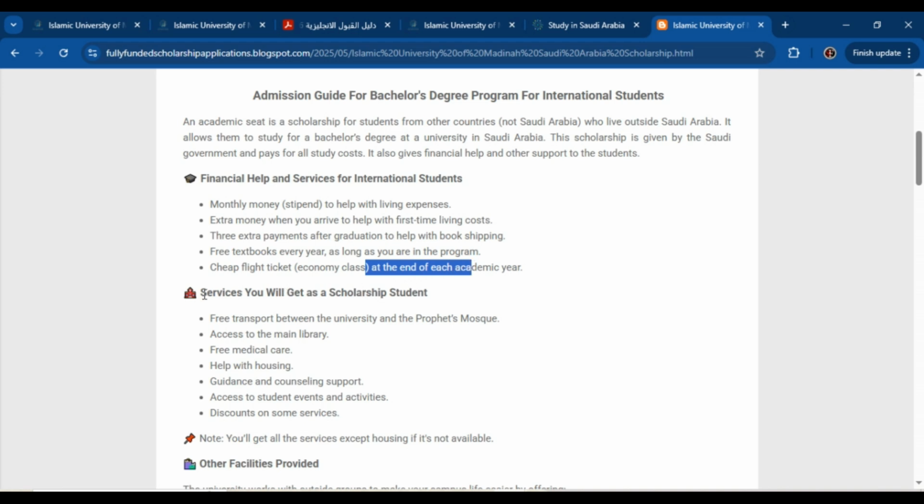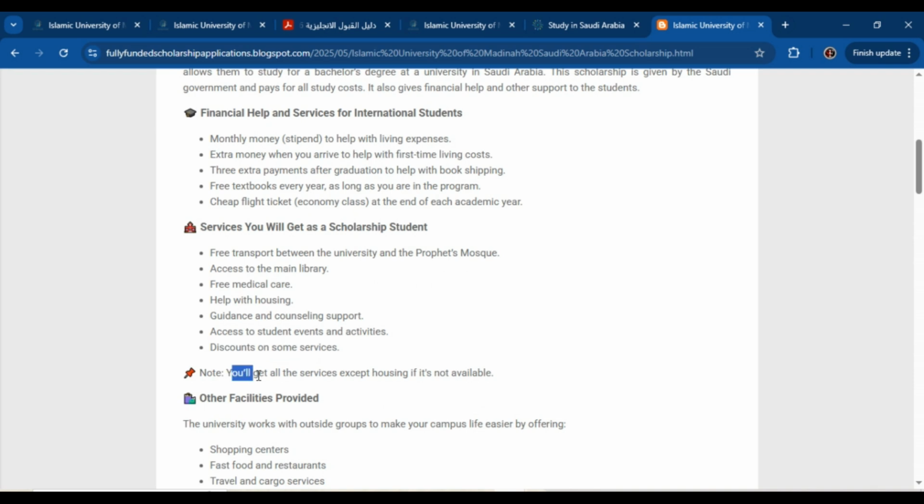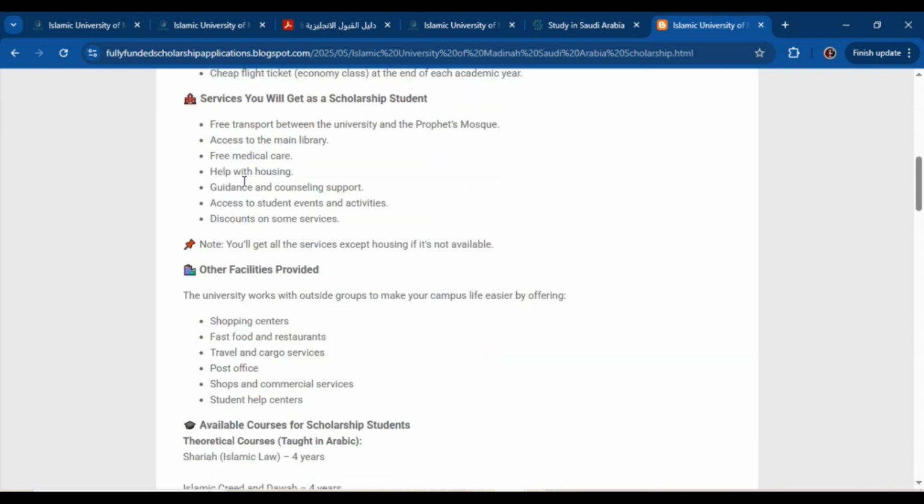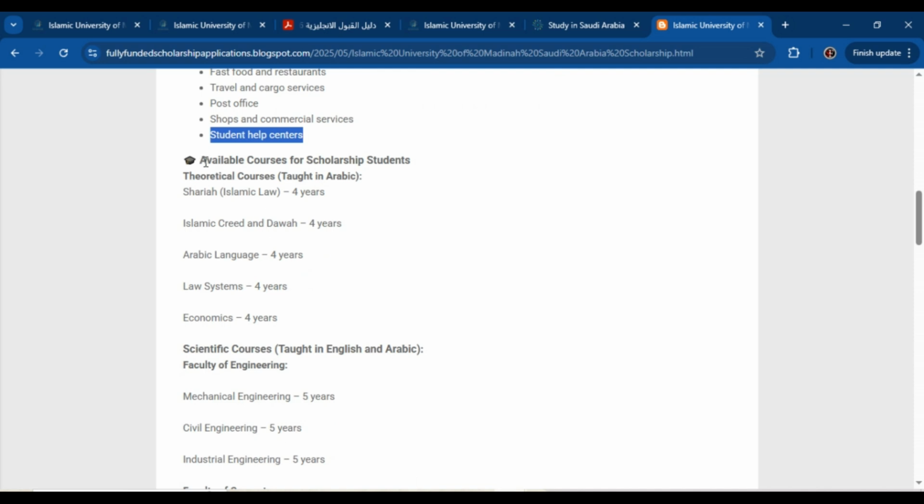Okay, and you will also get some other services with your scholarship, free transport, access to the main library, free medical care, help with housing, guidance and counseling support, access to student events and activities, and discounts on some services. But you will not get housing or accommodation services, and you can find your accommodation with the help of your monthly stipend.